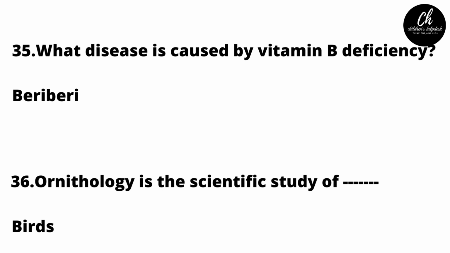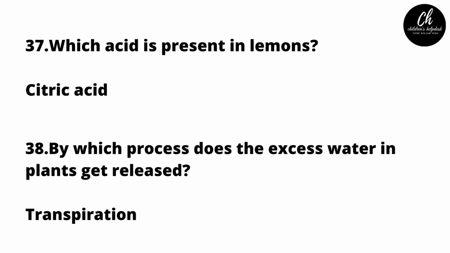vitamin B. Ornithology is the scientific study of birds. The scientific study of birds is called ornithology. Which acid is present in lemons? Citric acid. Citric acid is present in lemons. By which process does the excess water in plants get released? Transpiration. Transpiration is the process in which the excess water in plants gets released.